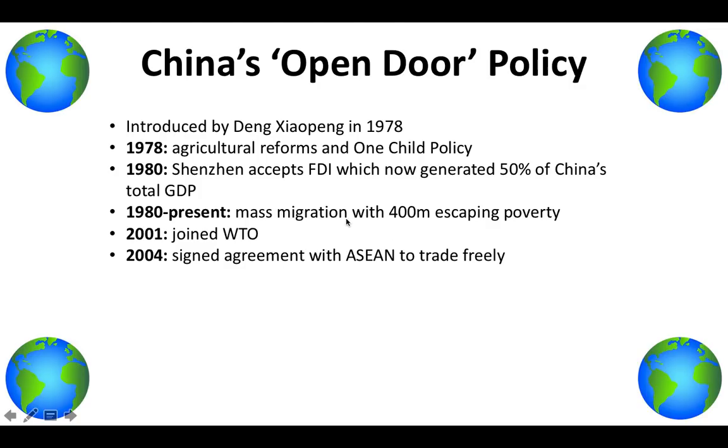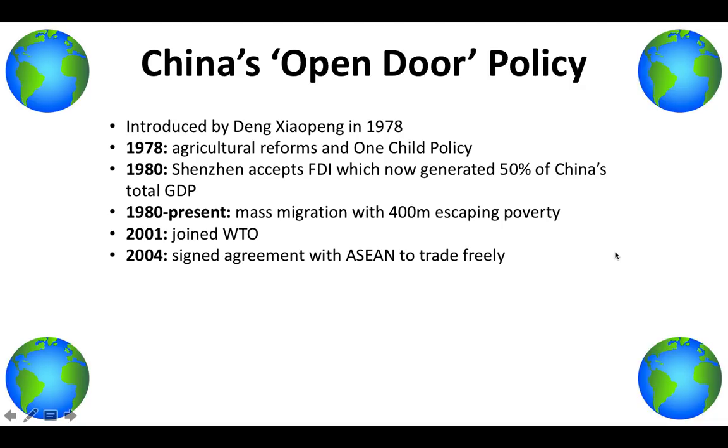There's been mass migration, with 400 million people escaping poverty since the open door policy was introduced, but 300 million people actually left rural areas. On the one hand, this is good because people are benefiting from better quality of life, but it is also causing cultural erosion, causing traditions to fall, which is why in rural areas there is a hukou registration system, a sort of census, and it prevents villages from emptying because they don't let everyone